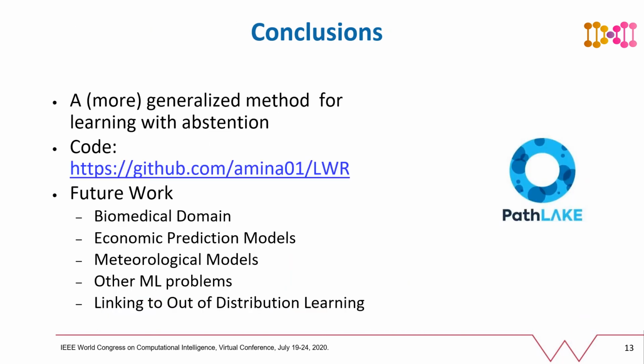In conclusion, we have developed a generalized method for learning with abstention for classification as well as regression problems. We have demonstrated that the proposed method is applicable to a wide variety of problems from UCI repository datasets as well as in a practical setting on satellite imagery data. We have also demonstrated the behavior of the proposed method over toy examples.